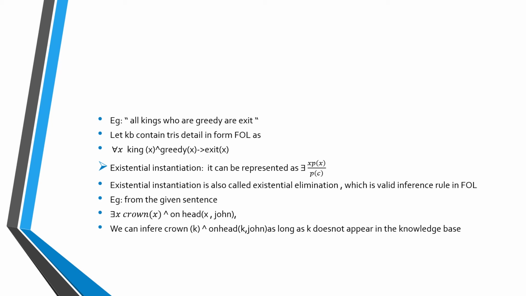The restriction with this rule is that the c used in the rule must be a new term for which P of c is not known. This is a valid inference rule in first order logic, called existential elimination or instantiation. The k used above is a constant symbol, called a Skolem constant. Existential instantiation is a special case of the Skolemization process.